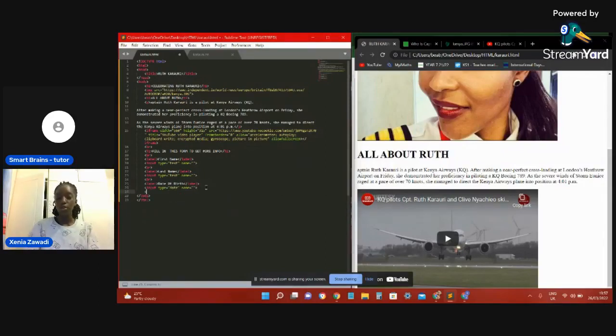We're going to be putting a BR to separate, and next you're going to be doing another label that says email address, and the input type is email.